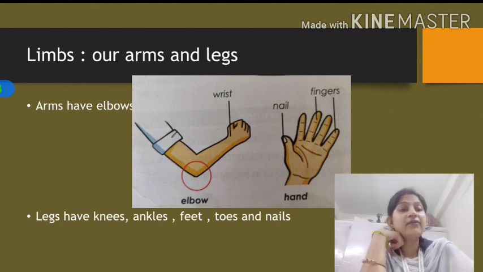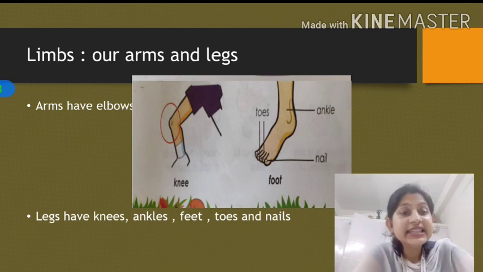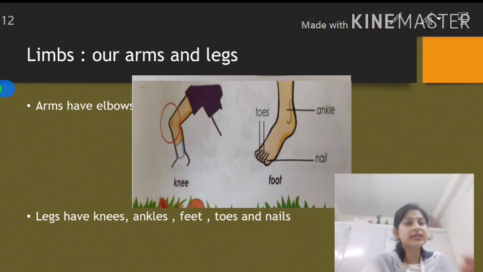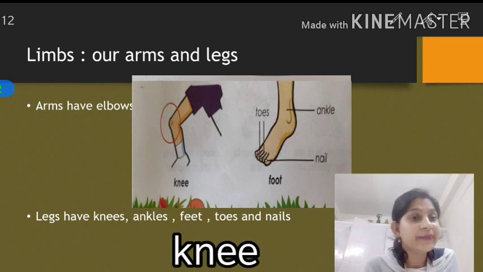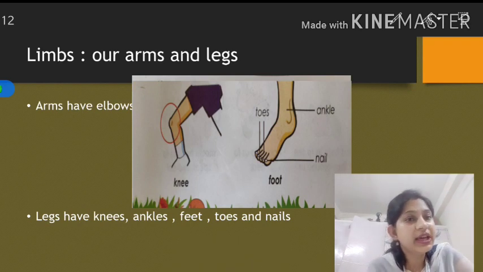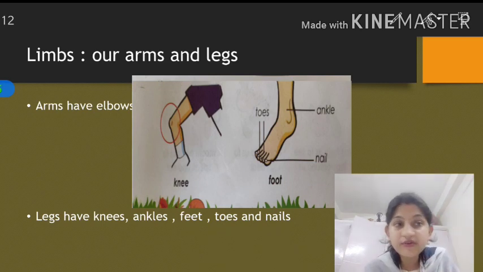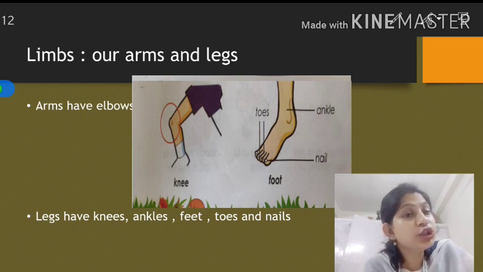Like that, our legs are having our knee. See the area circled there? That is our knee. Yes, and what is the use of knee? It helps our leg to bend and fold. Okay, now see this part, our foot. Like the fingers on our hands, we are also having fingers on our foot. Yes, and those fingers are called toes.